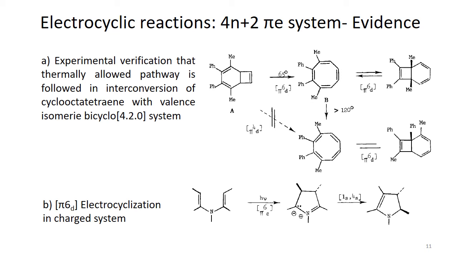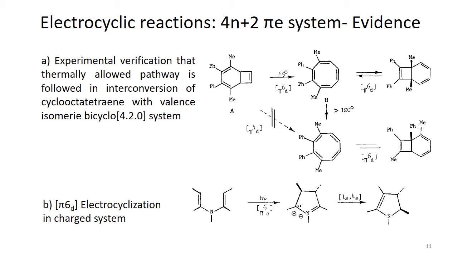But this second reaction is not feasible thermally. Normally it is not allowed thermally, so we have to irradiate the sample. That's why, if we talk about the thermal reaction, only B can be formed from A.